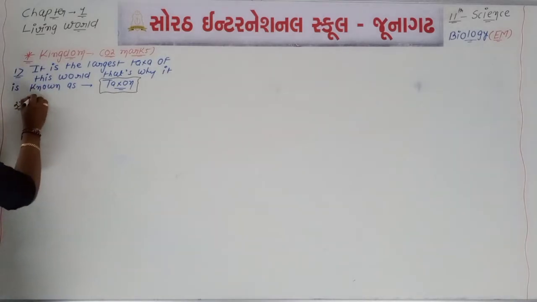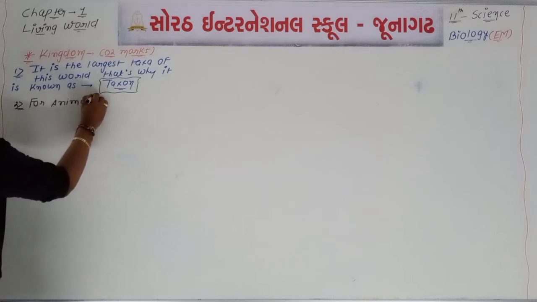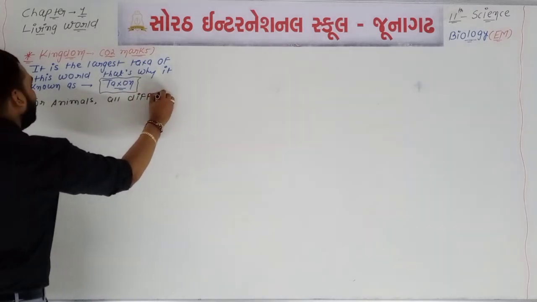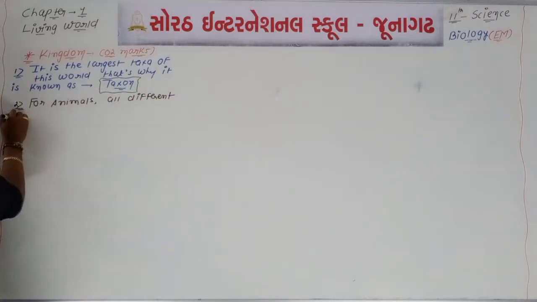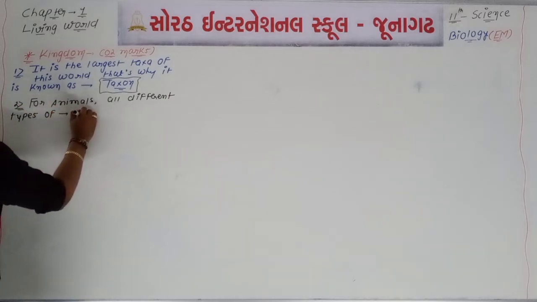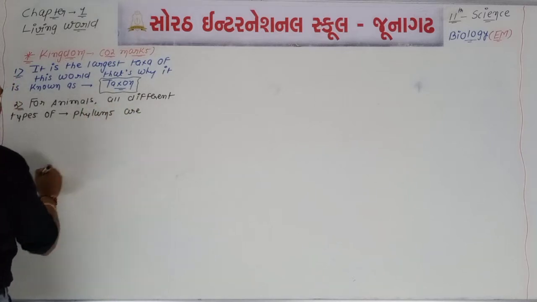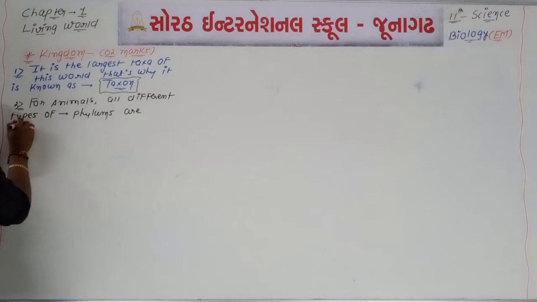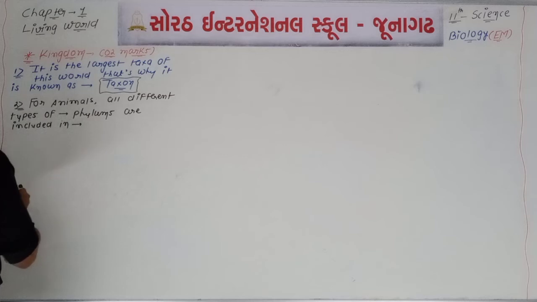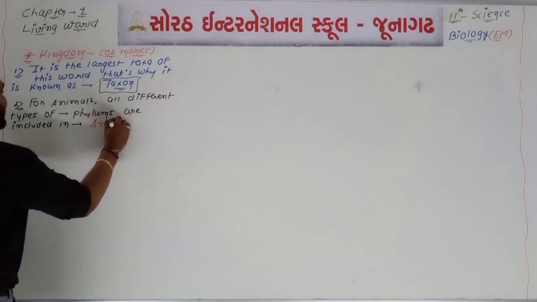For animals, all different types of phylums are included in one kingdom, which is known as animal kingdom.